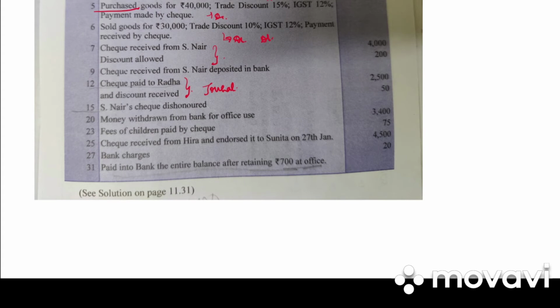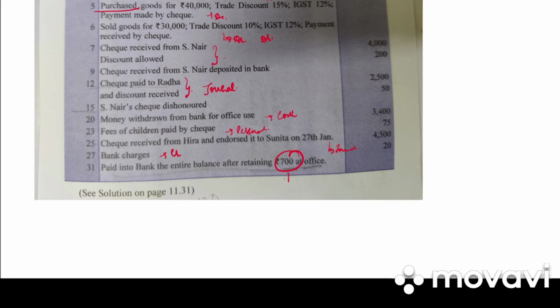Money withdrawn from bank for office use, contra entry. Fees of children paid by check. So this will be drawings as it is a personal expense. Check received from Hira and endorsed to Sunita. This will be in your journal. Bank charges, credit side. Paid into bank the entire balance after retaining rupees 700 to cash.